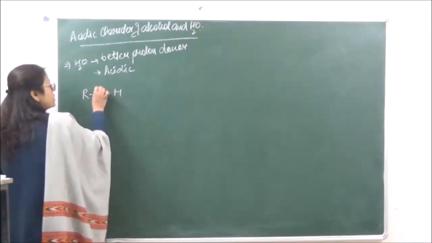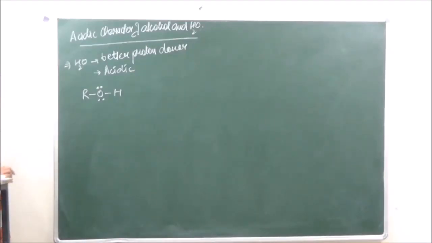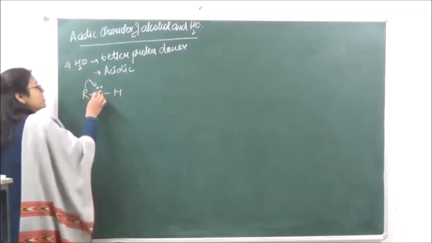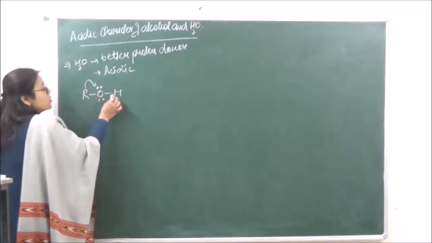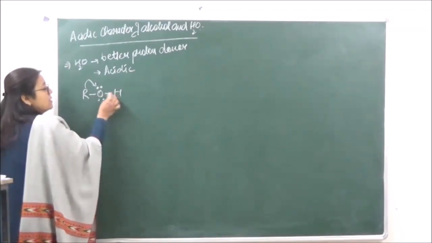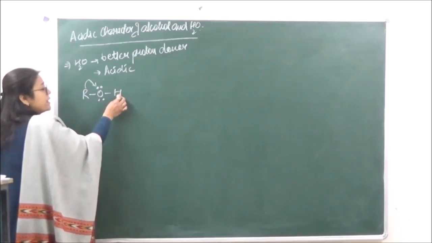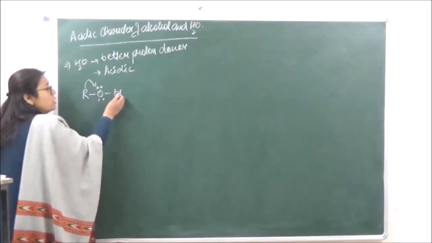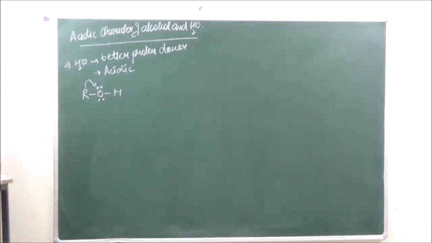So we're looking at ROH over here. Already there are two lone pairs of electrons present on oxygen. This alkyl group is going to donate electrons to this oxygen, as a result of which the polarity between the oxygen and hydrogen is going to decrease. Now when the polarity decreases, oxygen will pull the hydrogen closer to itself, therefore making the release of hydrogen difficult. Okay, so alcohols are going to be weaker acids.